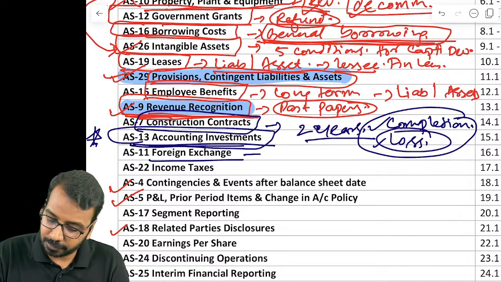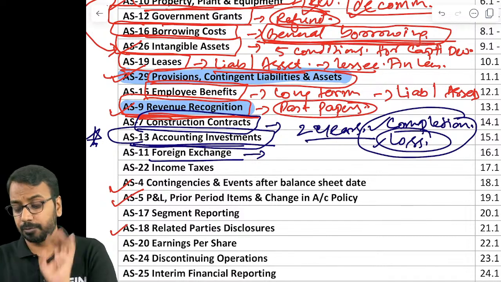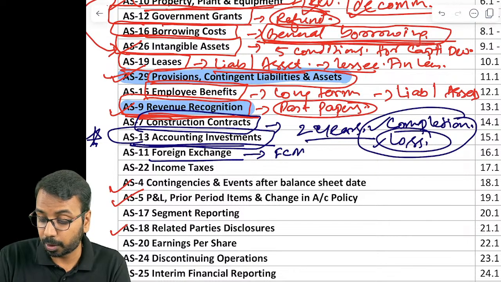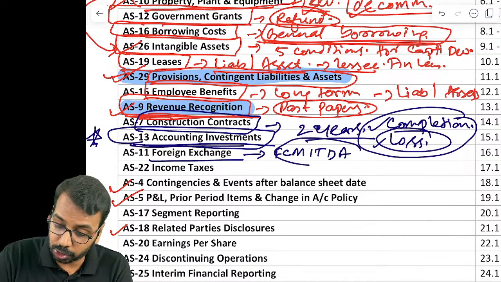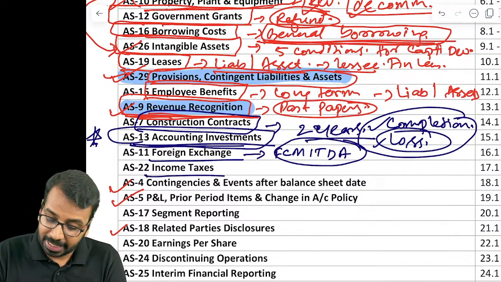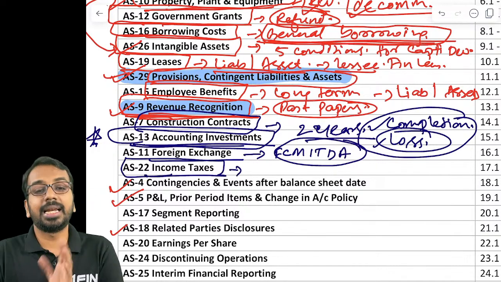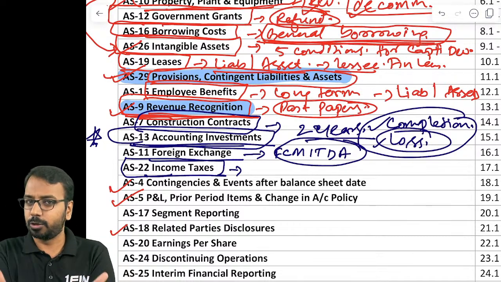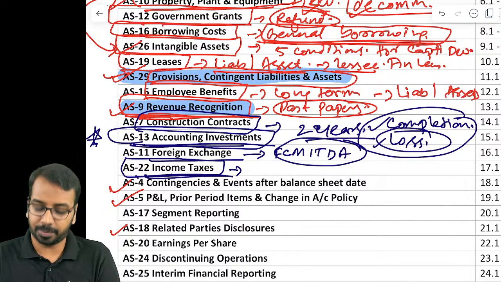Then foreign exchange, pretty simple and straightforward, but when it comes to foreign currency monetary items, the translation difference account, a question on this you must necessarily do so that you are prepared for the examination. Income taxes, be clear with concepts of when we recognize deferred tax asset and deferred tax liability. If you are able to do that, you will be able to handle this chapter.